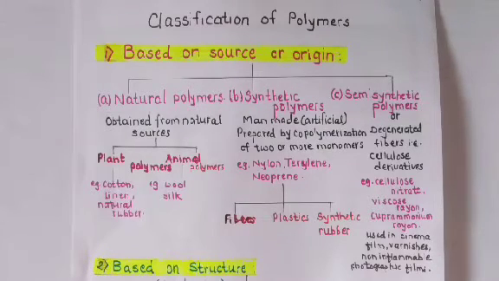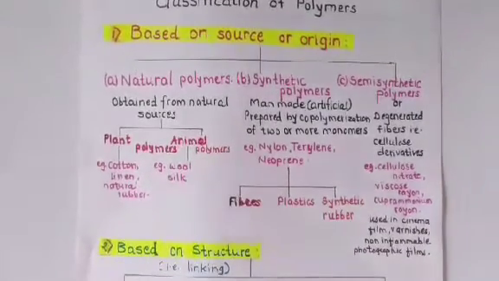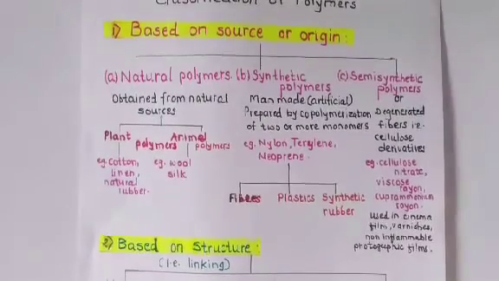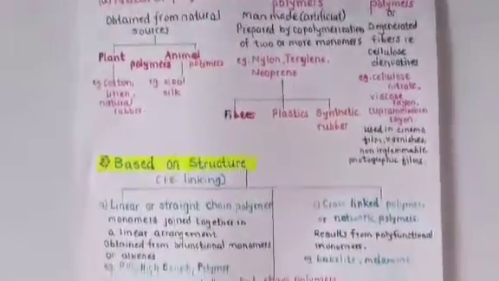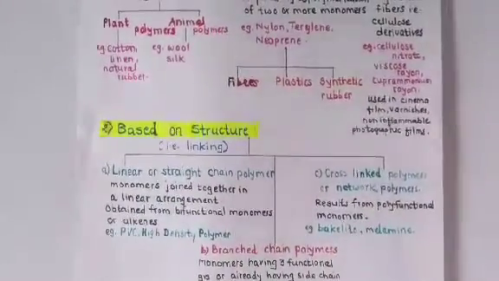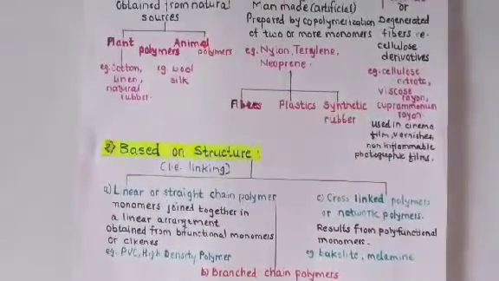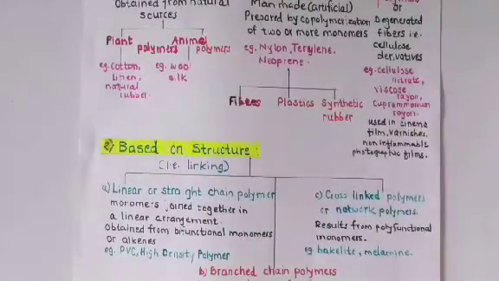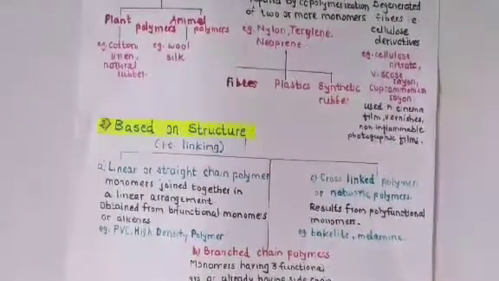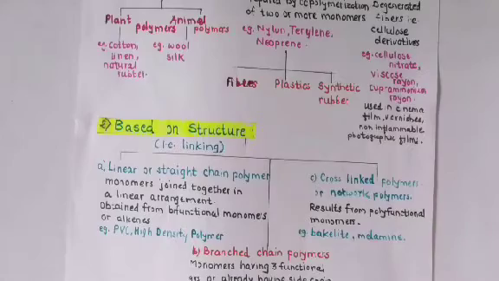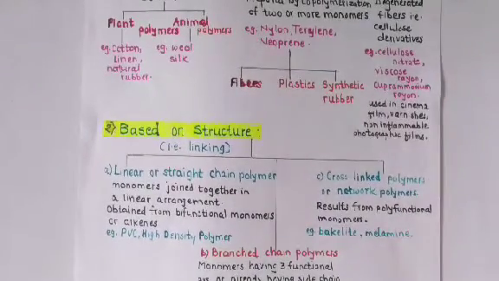That is, in these semi-synthetic fibers are used. That is the first class of the polymers. Secondly, we are going to see next, that is about the classification of the polymers, which is based upon the structures. Based upon the structures, as we had seen earlier, there are the three types based upon the structure.